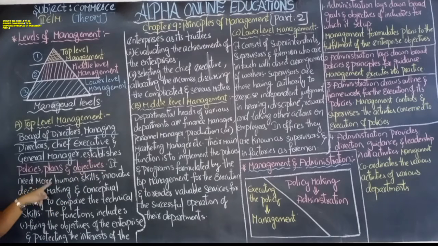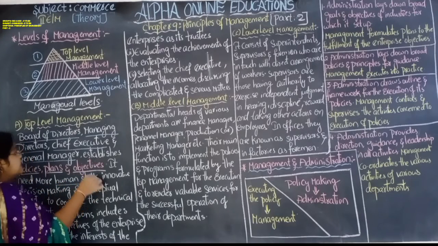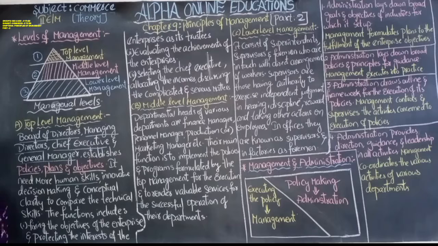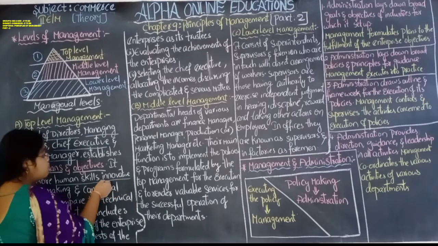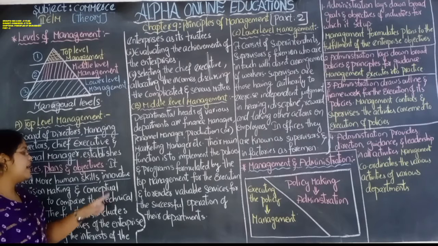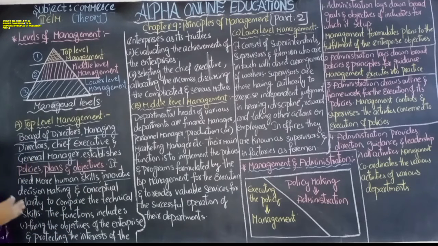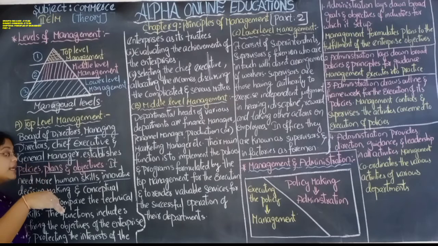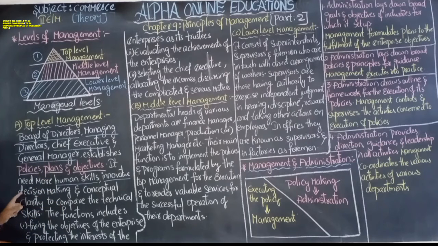It needs more human skills. This level requires more human skill. Innovative means those who can create new ideas, new inventions, and those inventions can be implemented. Innovative means the inventions and discoveries are put into implementation. Innovative decision making, a new way of decision making, and conceptual clarity.